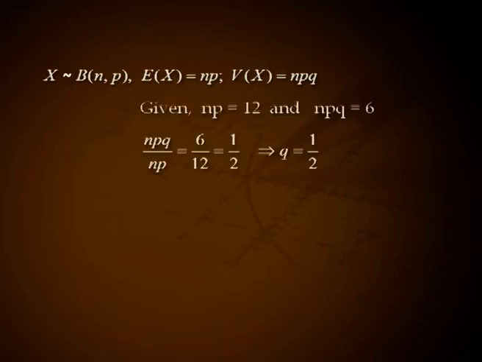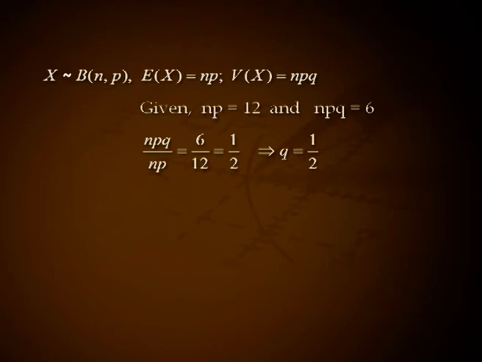The mean and variance of a binomial random variable X are 12 and 6 respectively. Find 1) probability of X equal to 0 and 2) probability of X greater than 1. Solution. For a random variable X following binomial(n, p), expectation of X equal to np and variance of X equal to npq. Given np equal to 12 and npq equal to 6, npq divided by np,